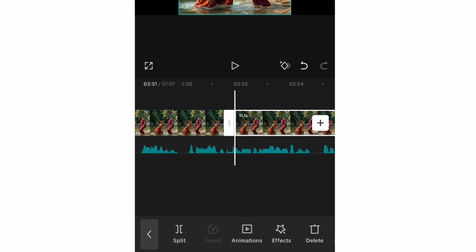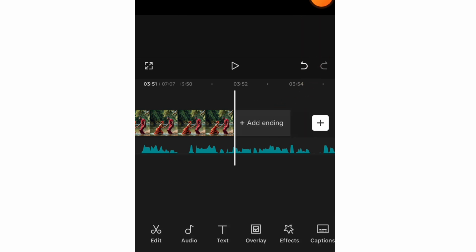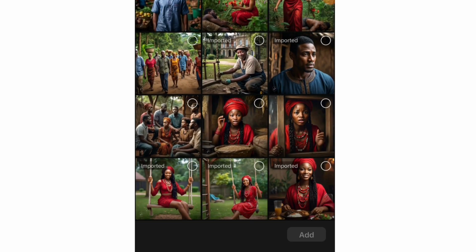Okay, so here I'll click on the image and split it, and I'll delete this second half. It has been highlighted already, this second part. So I'll click on this second part, and it has been highlighted already, so I'll just delete it. And that is the second method you can use to add images, instead of just moving it forward and moving it backward, to the image and add.